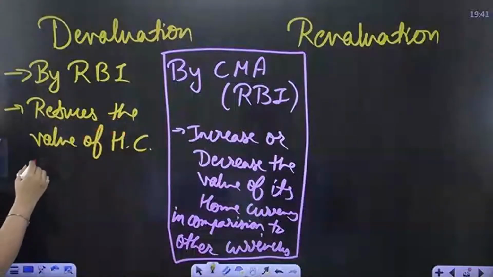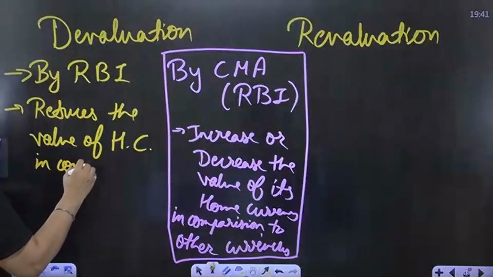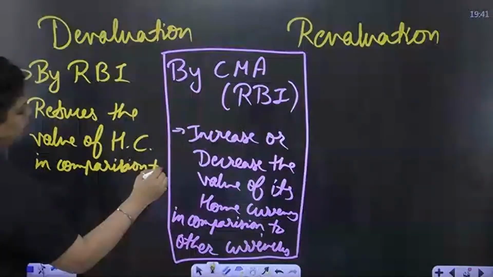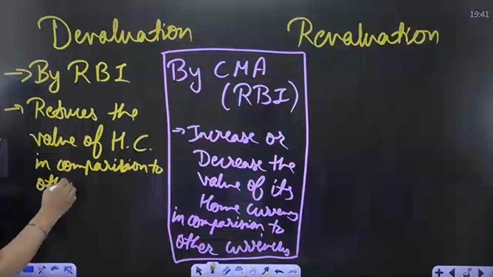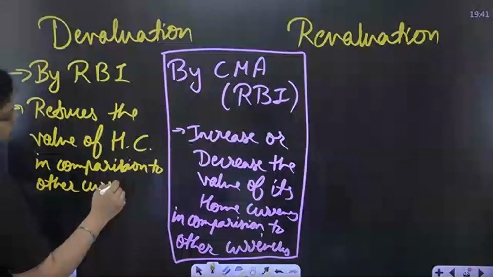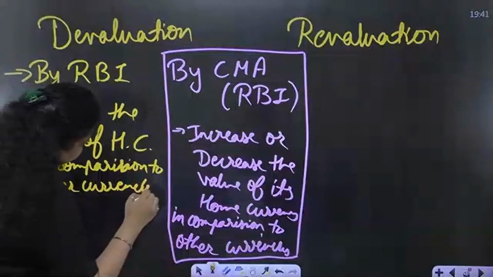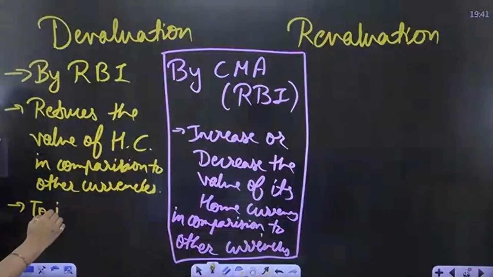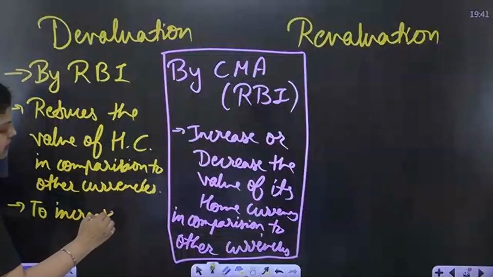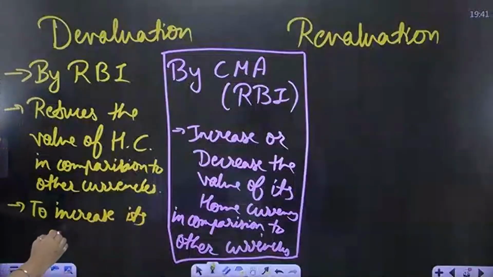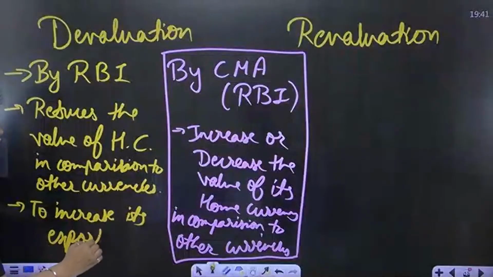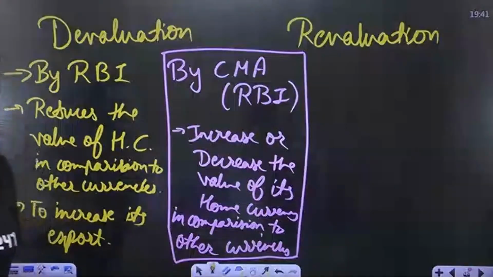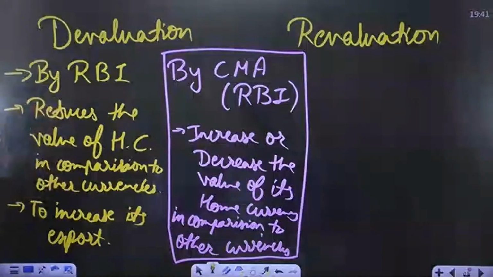RBI reduces the value of home currency in comparison to foreign currency or other currencies. And why is RBI doing that? To increase its exports. To increase the export of the country, RBI reduces the value of home currency in comparison to other currency. That is known as devaluation.